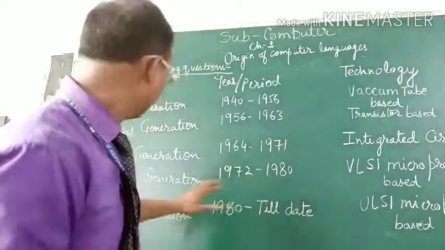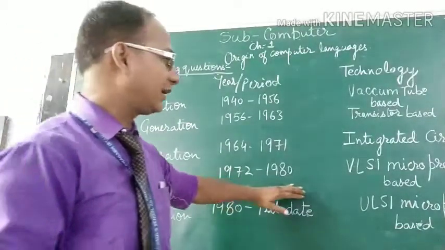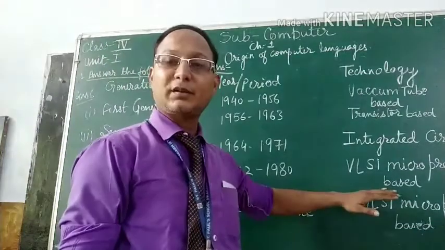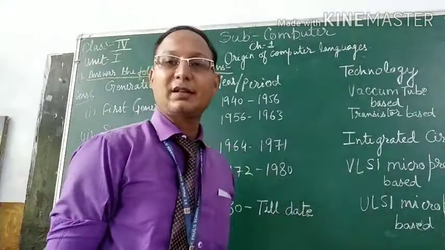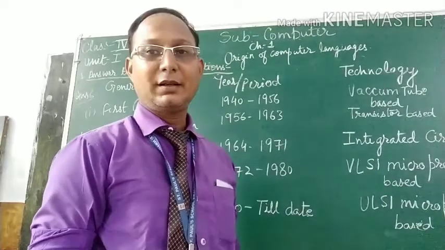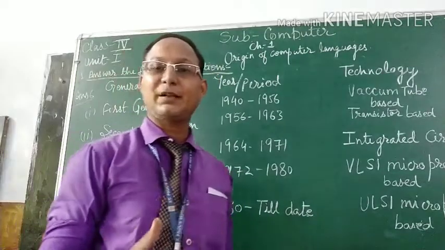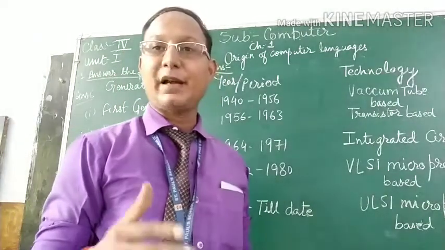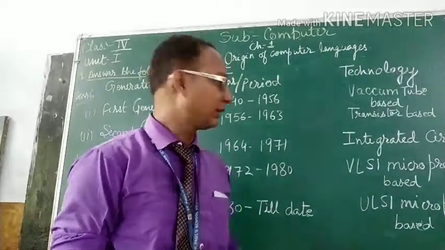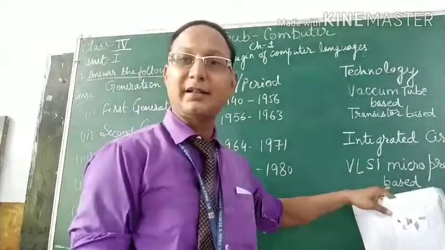Now, in the fourth generation, from 1972 to 1980, microprocessors were introduced. This generation is faster than the third generation. In this generation, high level languages are also used. Computers are very sped up, effective and accurate, they give accurate results. VLSI technology is used, that is very large scale integration.